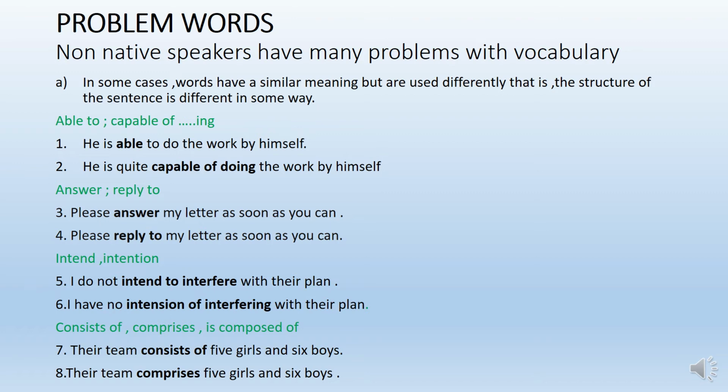Then comprises and is composed of, like this. Their team consists of 5 girls and 6 boys. Their team comprises 5 girls and 6 boys. Using some words in different manners and different structures, the meaning is a little different. When we use them in sentences, it modifies your meaning as well as the structure of sentences.